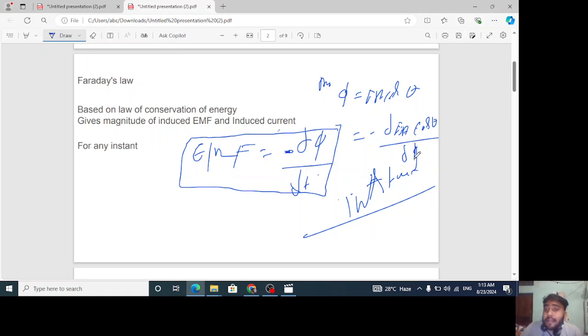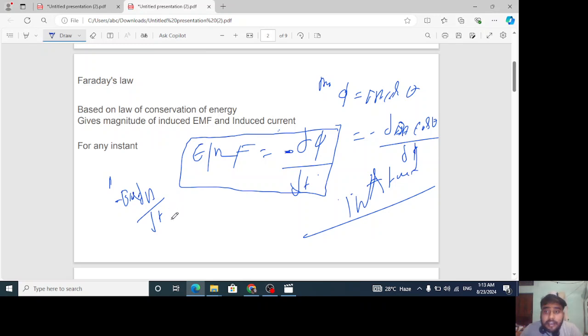For example, sometimes a question can be asked where the area is decreasing or the area is increasing. In this case you have to keep B, the magnetic field, outside, and inside will be dA by dt. And cos theta will already be given, so you can keep cos theta outside because it is a constant value.